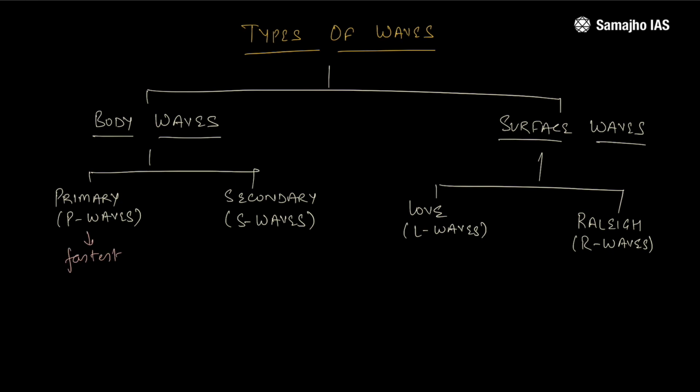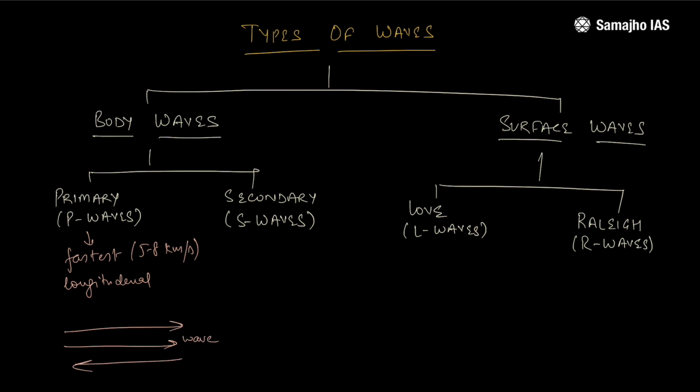These P waves are the fastest, I would say roughly about 5 to 8 kilometers per second. These are longitudinal waves like sound waves, because the displacement of material is parallel to the propagation of waves. This means that if the wave is moving in this direction, the particles in the material it is passing through would displace either in the same direction or in the opposite direction. This is the wave. These are the particles that it is passing through.